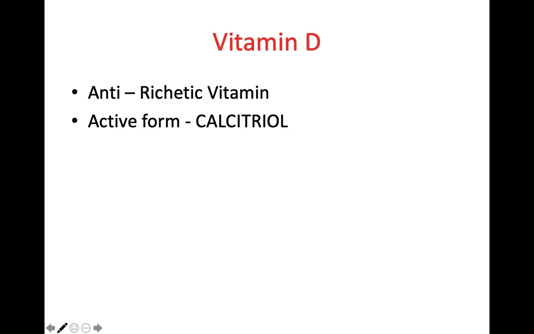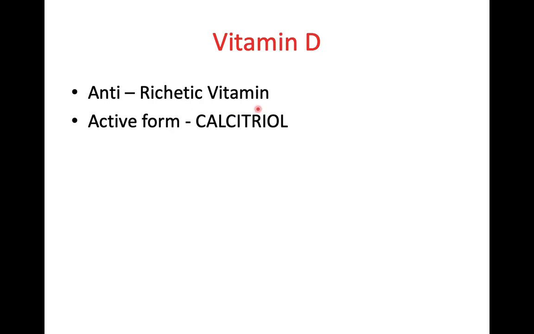So vitamin D is also known as the anti-rickety vitamin. Apart from the usual name, all of you should also remember the other names of any vitamin. Here another name of vitamin D is anti-rickety vitamin because it is helpful in prevention of the disease known as rickets.